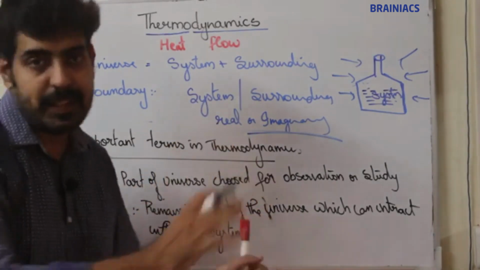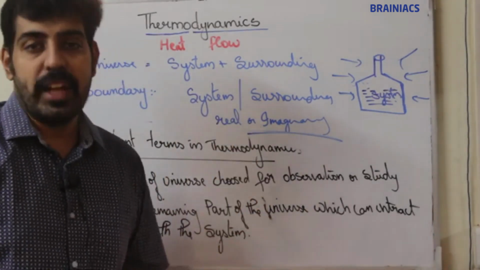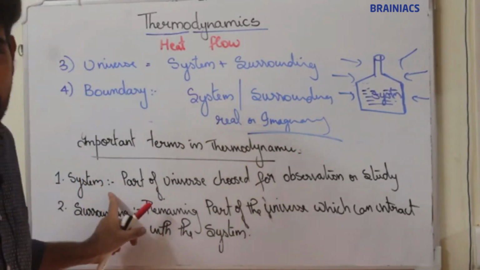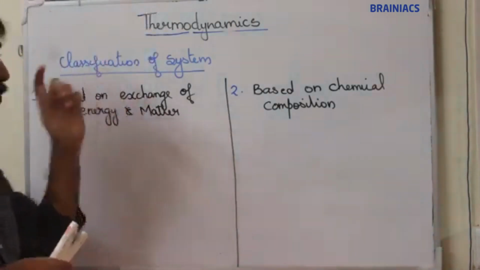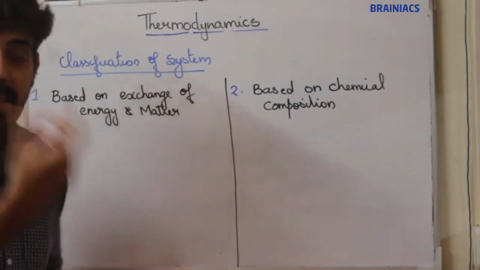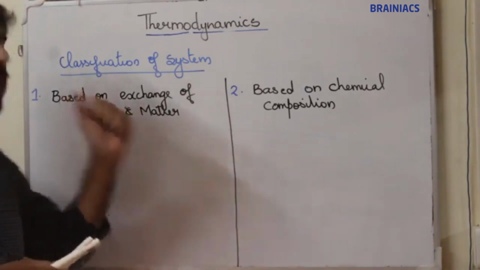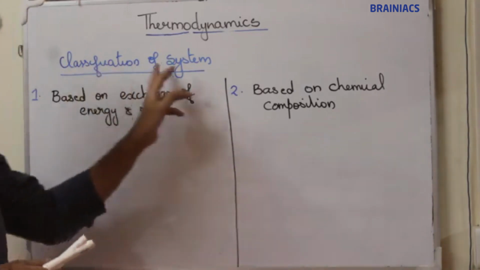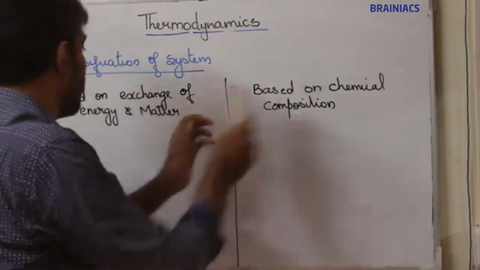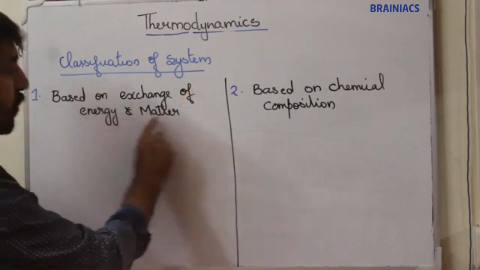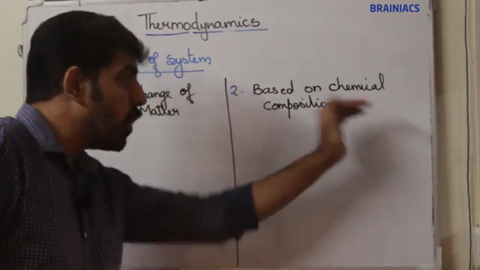I think it's clear. Moving on to the next topic, classification of system. Thermodynamic systems are classified into two types. First one based on exchange of energy and matter. Second one based on chemical composition.